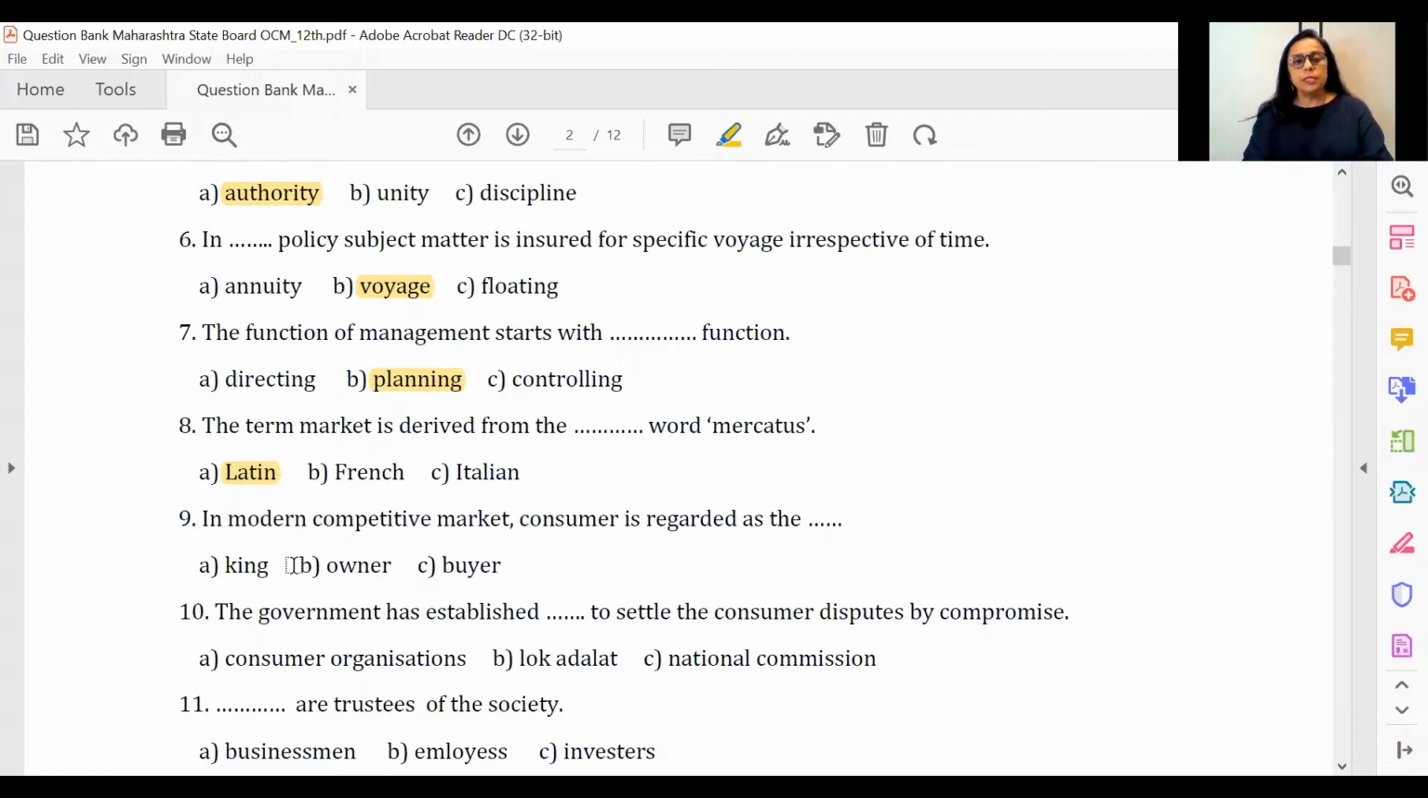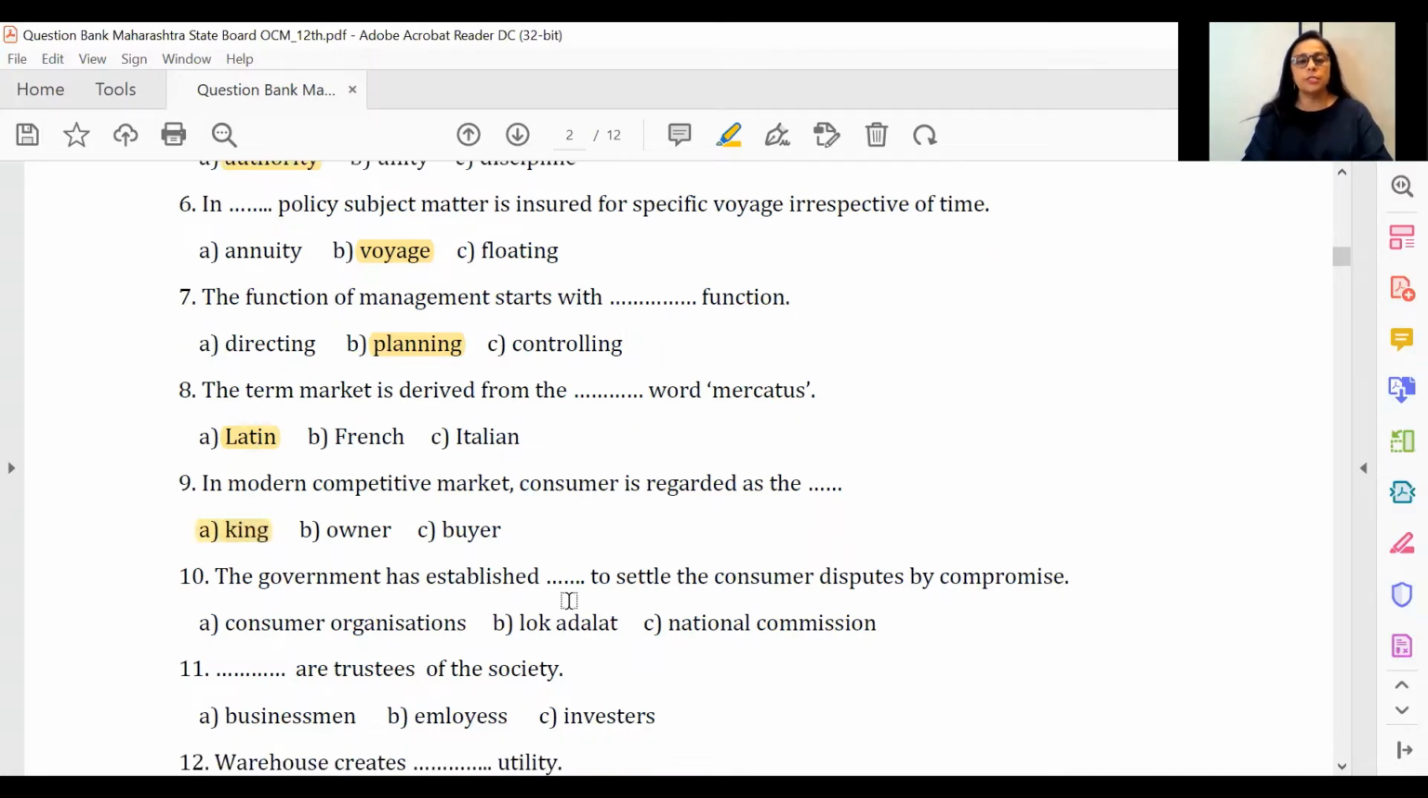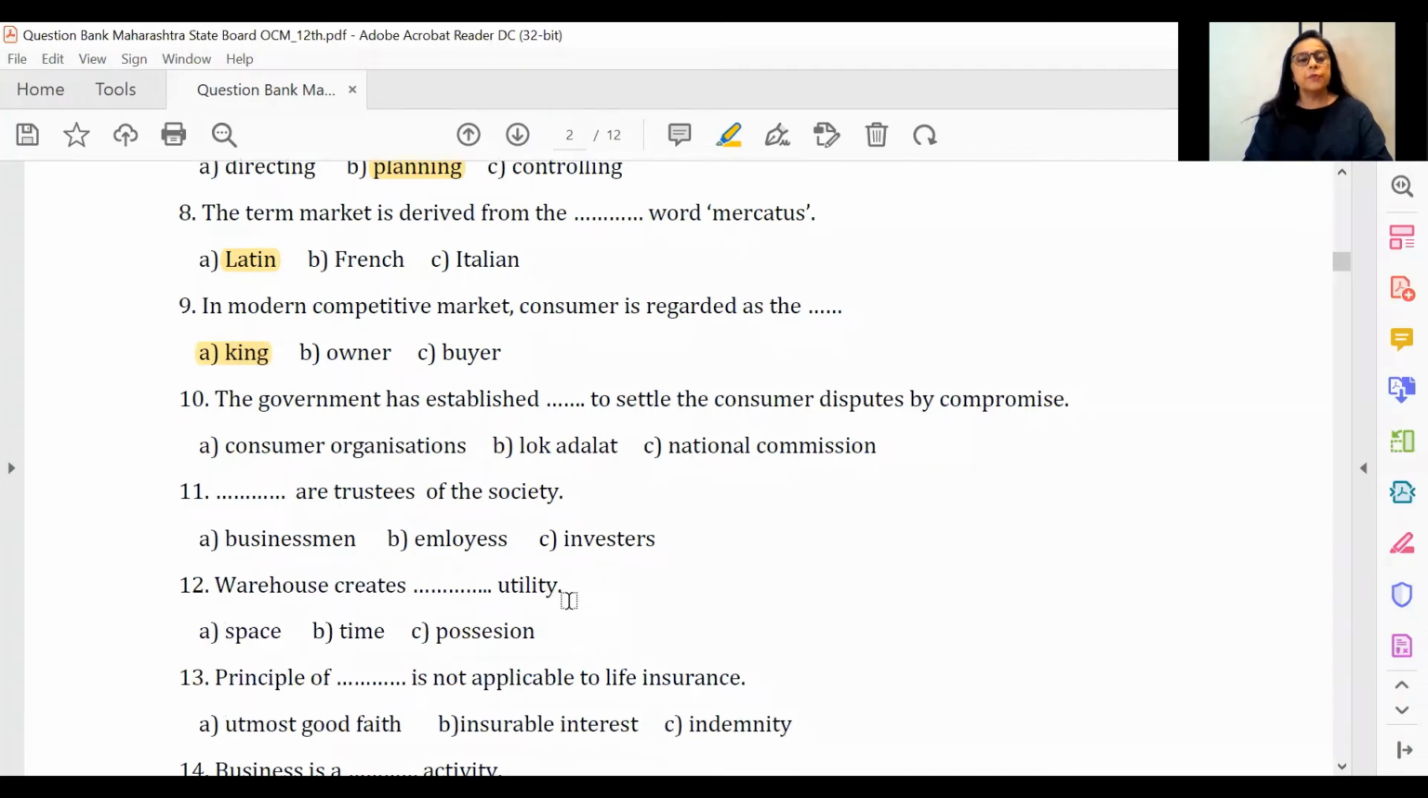The next one we see here. So again, this is from the chapter of marketing. As I said, in order to remember the answers well, please first identify which chapter this belongs to. Some of them are very clear. Others you may have to think which chapter it is. So in a competitive world, consumer is regarded as the king. If you check your textbook, in 3 different places this has been covered.